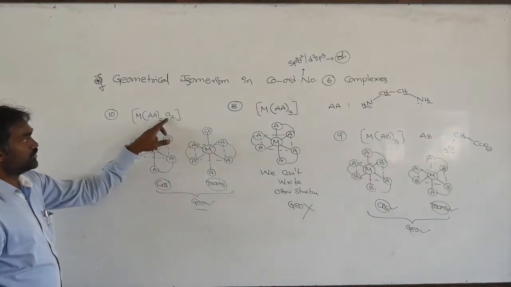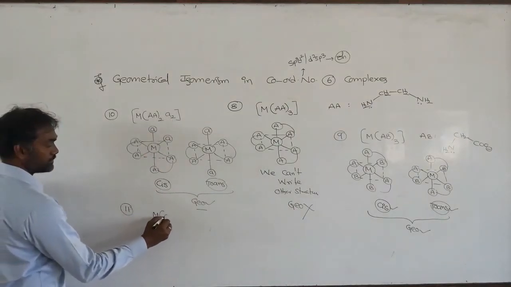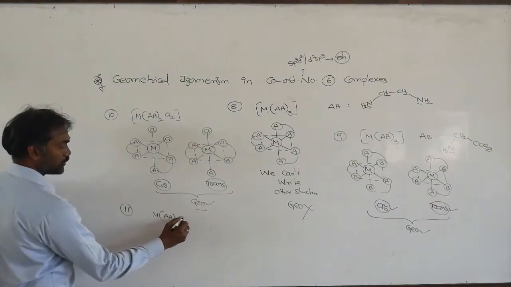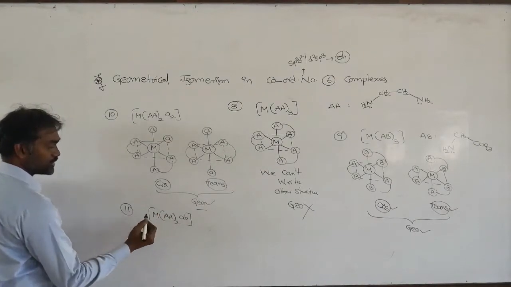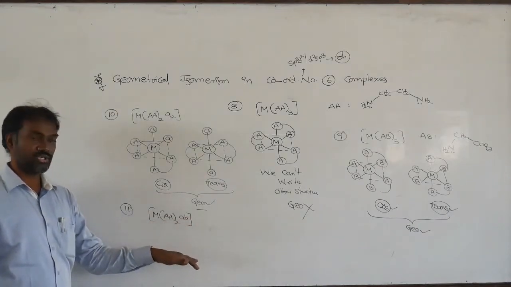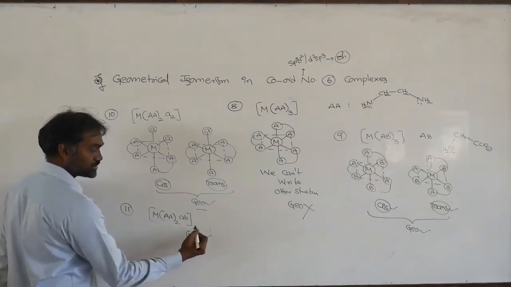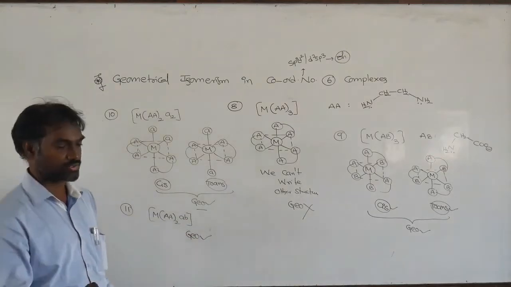Suppose here you change to AB. AA taken twice, AB I am taking. Then also AB close you can write, AB opposite you can write. More than one structure is possible, so this is also showing geometrical isomerism.